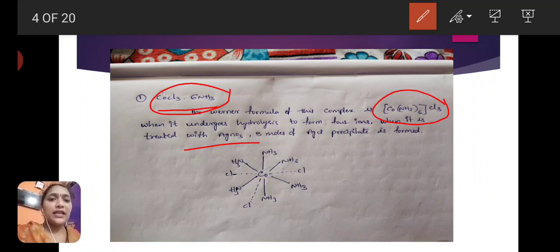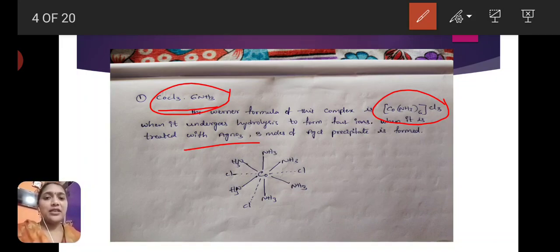3 Cl are satisfying primary valency only, meaning 3 Cl are bonded with the metal as a dotted bond, that is, an ionic bond. That's why when this complex is treated with AgNO3 solution, these Cl readily react with AgNO3 and form AgCl precipitate.